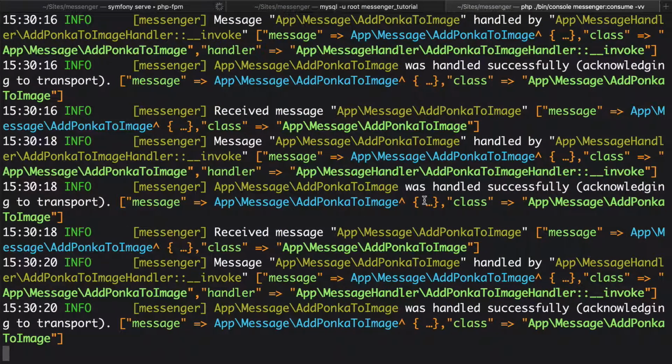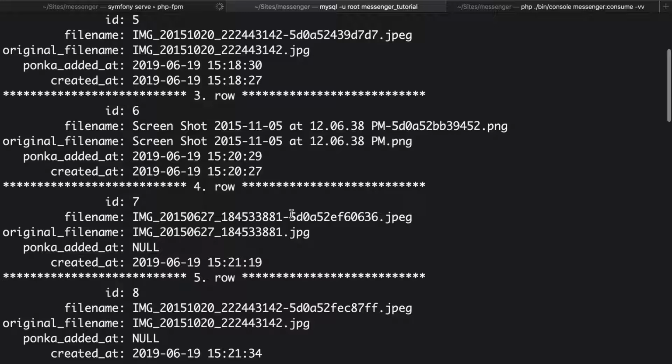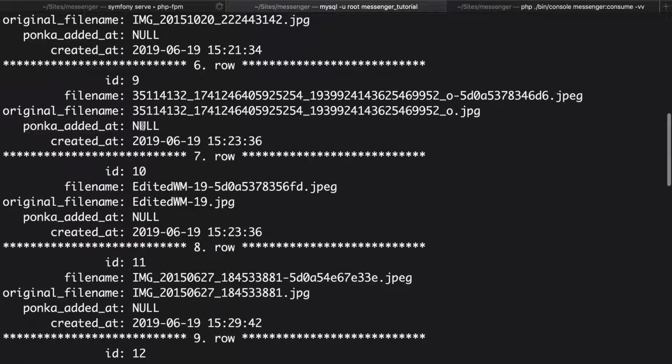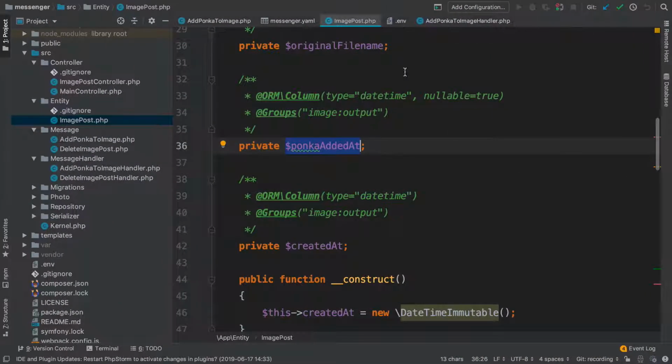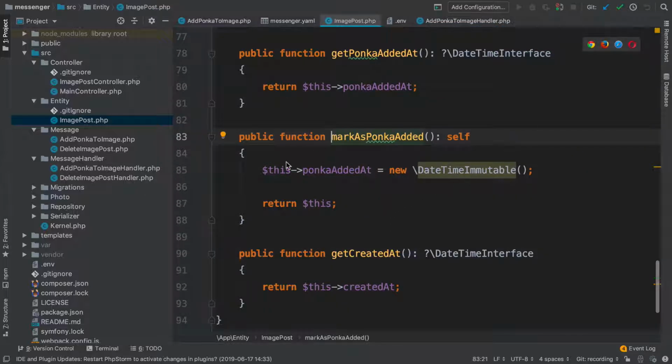Let's check the database to be sure. Over in MySQL, run select * from image_post. All the way back in the beginning, ponka_added_at was being set, but now they're all null. So our images are being processed correctly, but for some reason, this field in the database is not. If we look inside AddPonkaToImageHandler, yeah, right here, $imagePost->markPonkaAsAdded(). That sets the property. So why isn't it saving? Let's figure out what's going on next and learn a bit more about some best practices when it comes to building your message class.